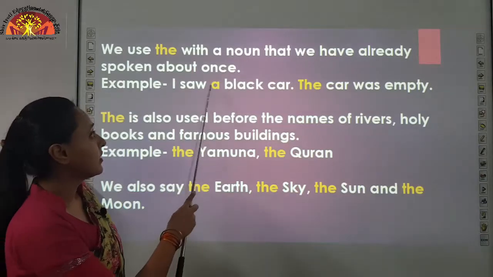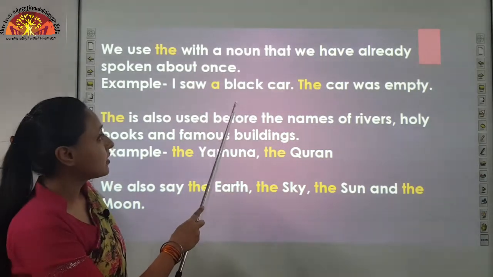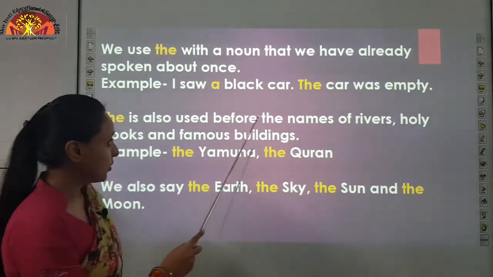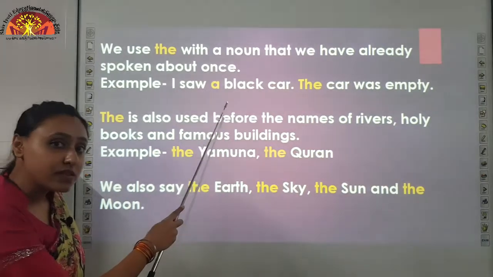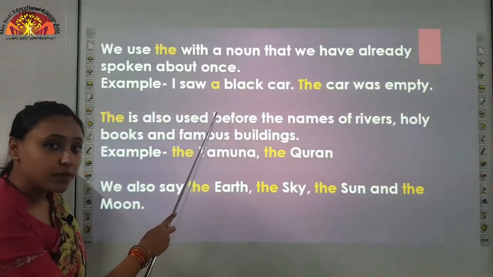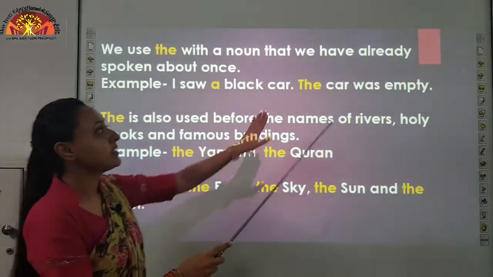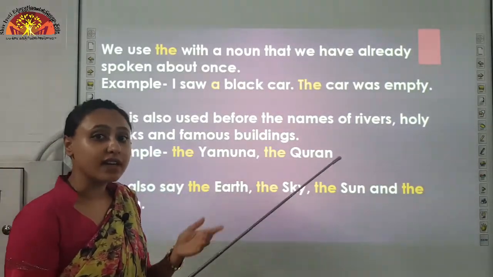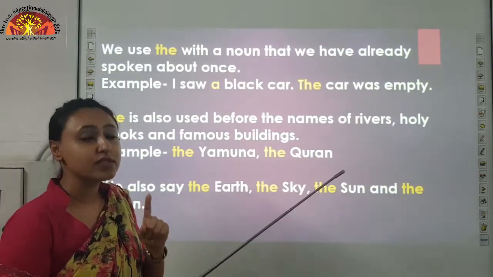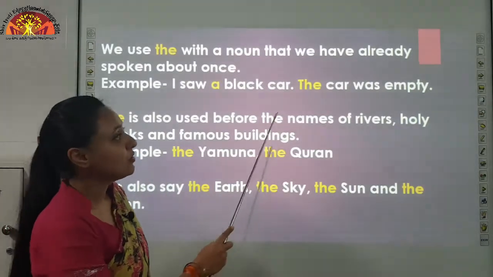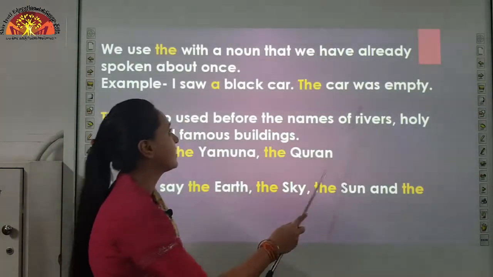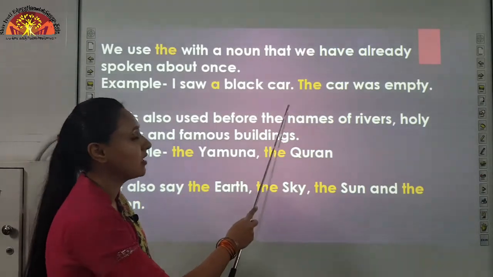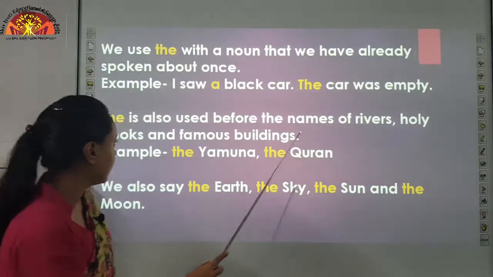Here a is written before black car. B is a consonant, so a is written before it. Take it as one sentence. Next, when we have to talk about the car again, what will we use? We will use the article the. So, the car was empty. Our sentence becomes: I saw a black car. The car was empty.